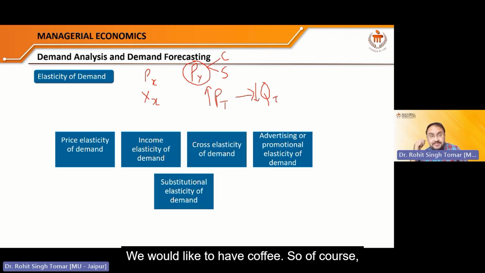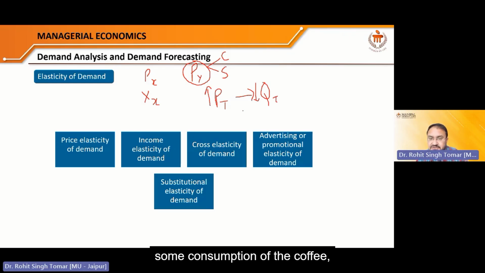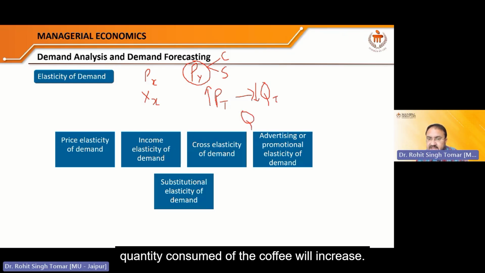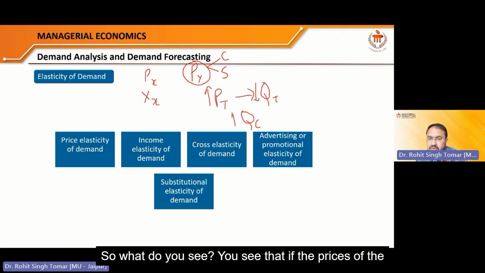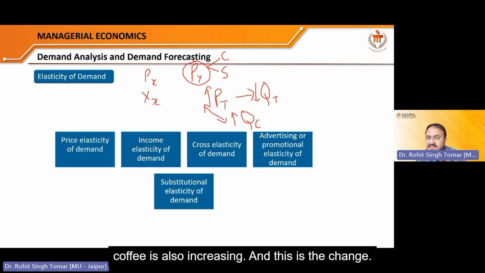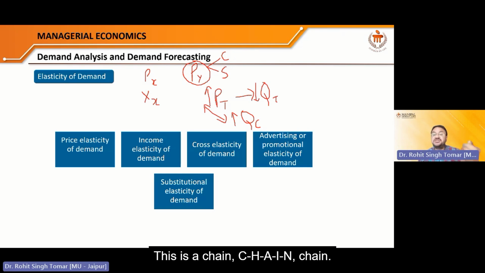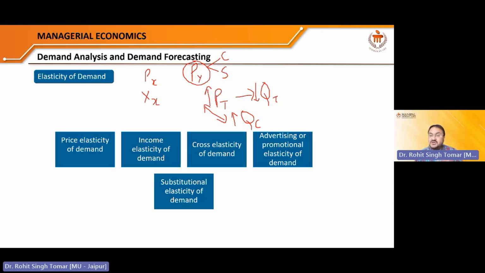We would like to have coffee. So of course, the quantity consumed of the coffee will increase. So what do you see? You see that if the price of the tea is increasing, the quantity consumption of the coffee is also increasing. This is a chain, a chain reaction.